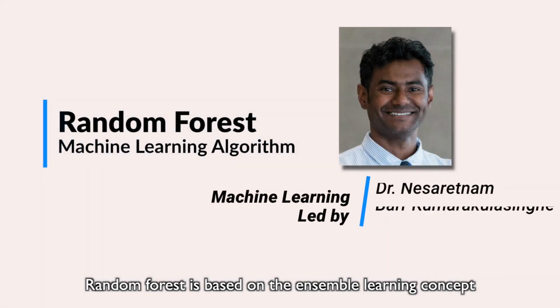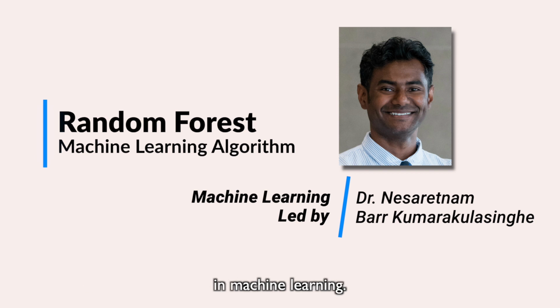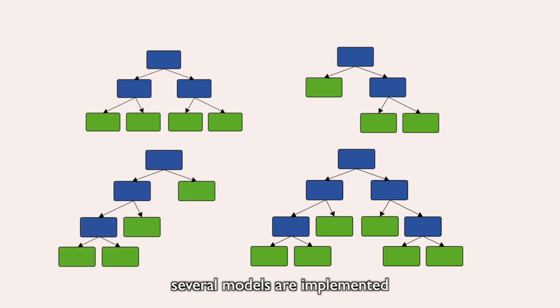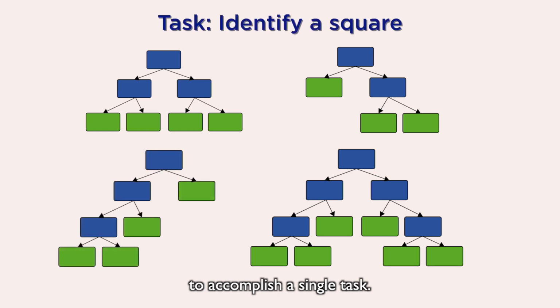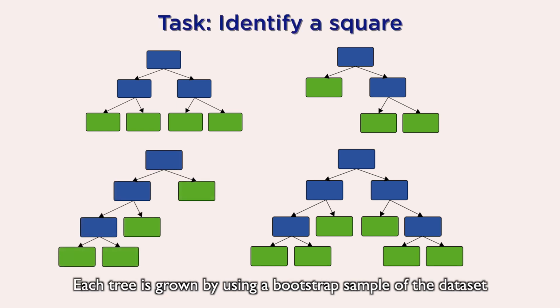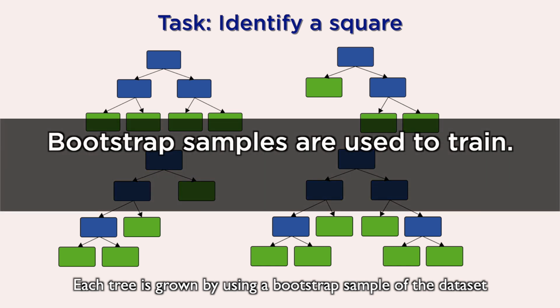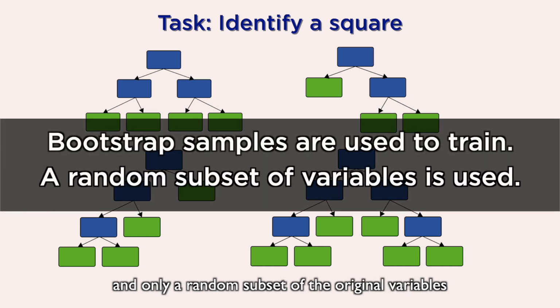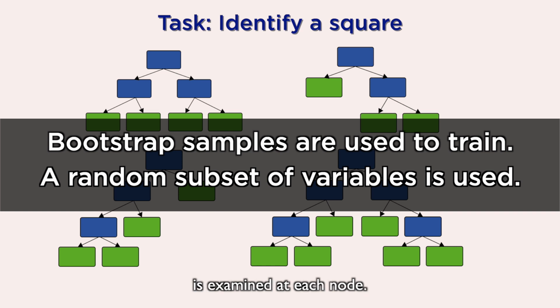Random forest is based on the ensemble learning concept in machine learning. In ensemble learning, several models are implemented to accomplish a single task. Each tree is grown by using a bootstrap sample of the dataset, and only a random subset of the original variables is examined at each node.